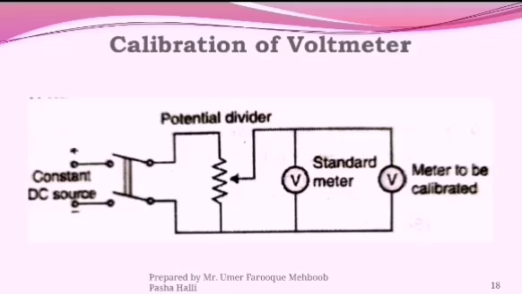If there is a voltage difference between both meters, then you have to know that there is some error in your meter. So we can find out the value easily. Error equals meter measured value minus actual value divided by actual value, that is true value, that is V2 minus V1 divided by V1. So we can find out the error. If error is 0.5 percent plus or minus, above or below, then your meter is faulty.